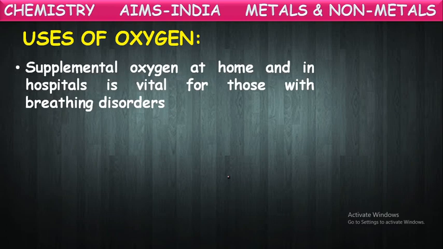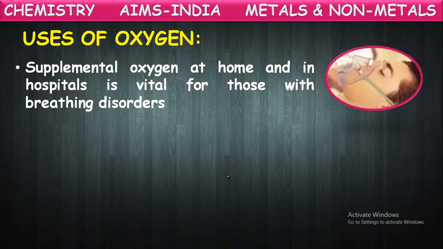Supplemental oxygen at home and in hospitals is vital for those with breathing disorders. Yes, some people will be suffering with some breathing disorders like asthma and sinus problems. So those people who are not able to breathe in a convenient way, for them artificial supply of oxygen is provided so that they can breathe easily. So there, the supplemental oxygen is used in the form of cylinders. So for the proper breathing process also, they use oxygen gas.